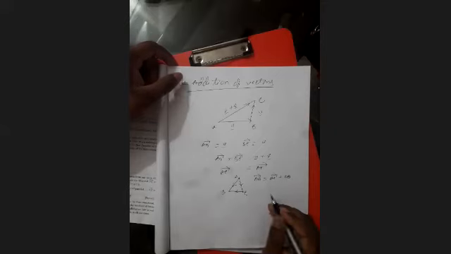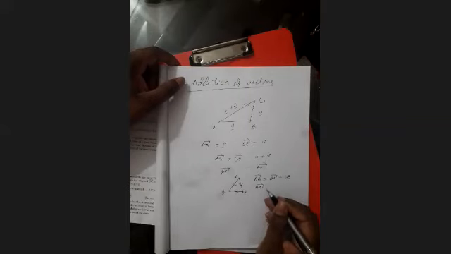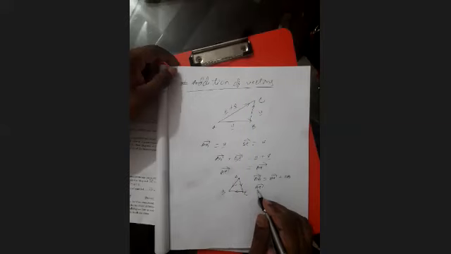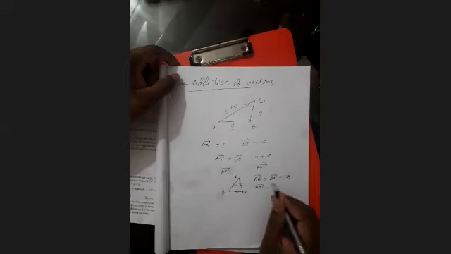Otherwise, if you start from A to C, then AC is a directed line segment, with starting point A and terminal point C. Then you can choose another way, AB plus BC. You can reach this point by another way, meaning vector AB plus vector BC. Clear?